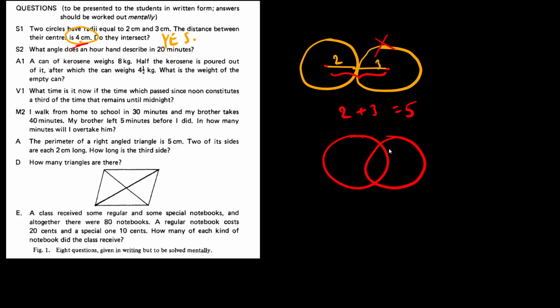Now let's use pen and paper. So let's say we have 2 centimeter and we have 3 centimeter. So you can see here the minimum distance between these two centers has to be 2 plus 3, which is 5. But the question says that this is 4 centimeters. So obviously they have to intersect, right? This is not the correct representation, rather they have to intersect somewhere. So this is the first question. I'm sure that you would have been able to solve this question mentally. Now let's move on to the second question.